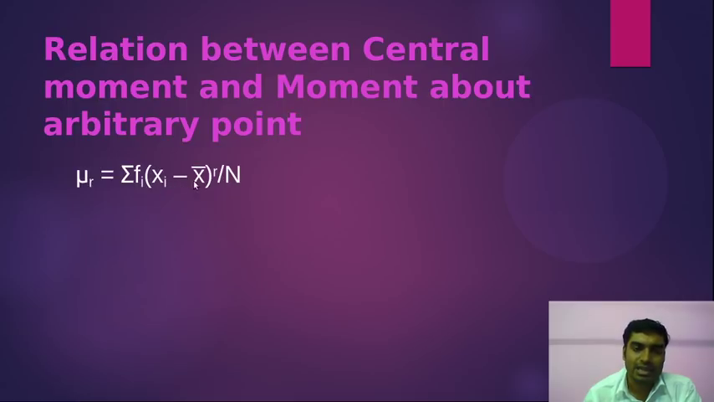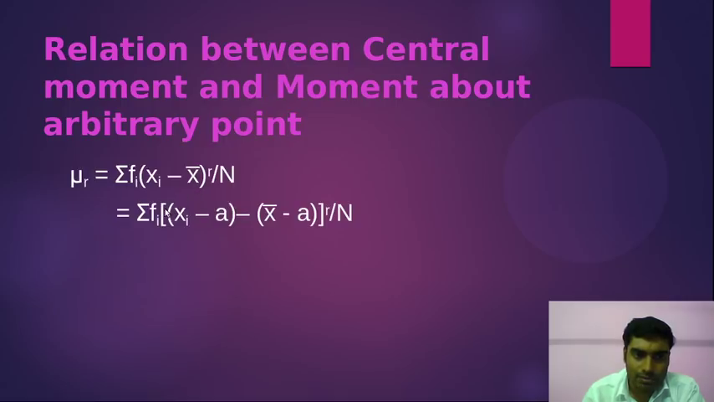Sum of fi (xi minus x bar) to the power r by n, right? That is the definition. After that, I can use a simple mathematical way to write this term in terms of an arbitrary point. So I put one arbitrary point a inside this bracket. Here a is the arbitrary point in that function, and after that I again take the negative of this one, so it will be positive, right? Then a will cancel out, so it is the same as this one, right?